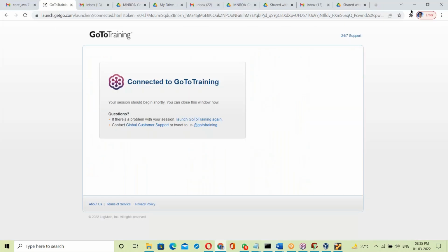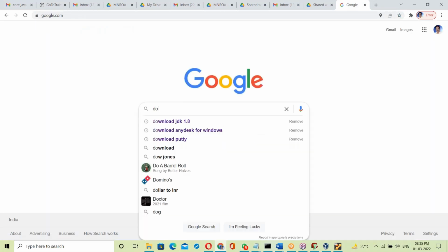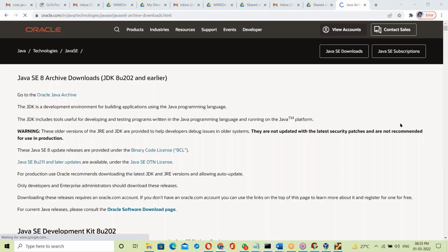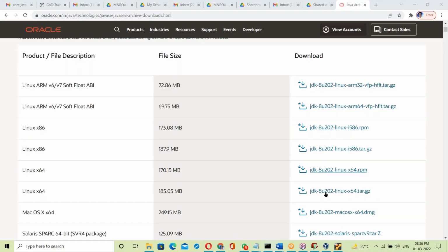Let me show that, the JDK for different operating systems. Download JDK 1.8, Java SE 8 downloads. See that Oracle site. From the Oracle Corporation site we have to download. See here, JDK downloads, all the JDKs.